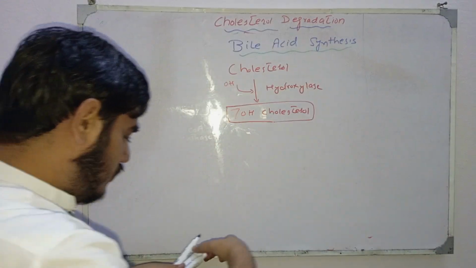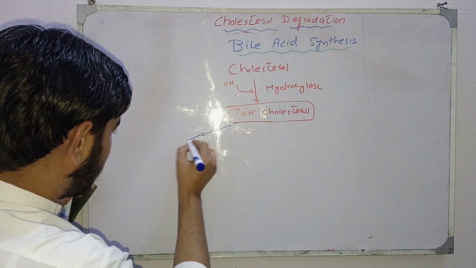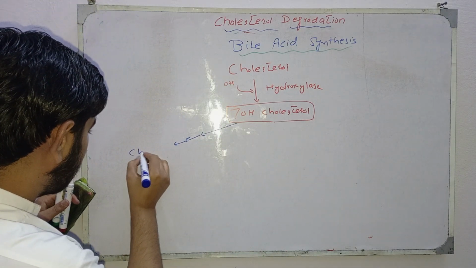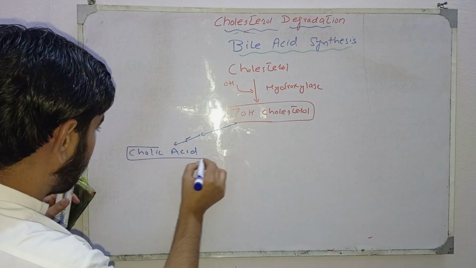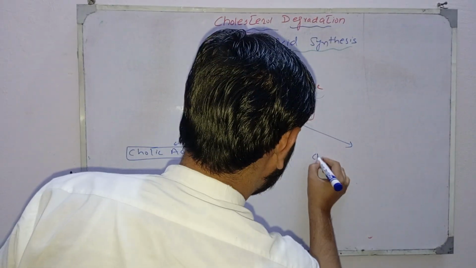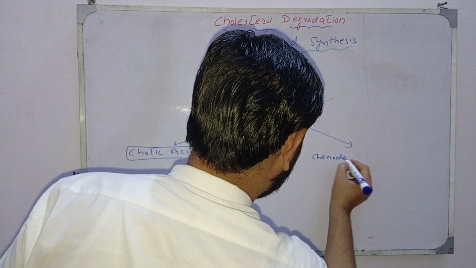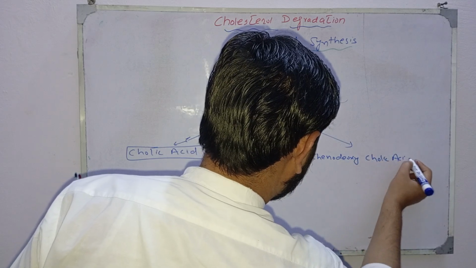This 7 hydroxycholesterol, through multiple steps, converts into cholic acid and chenodeoxycholic acid.